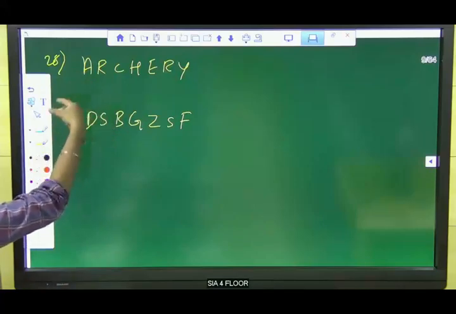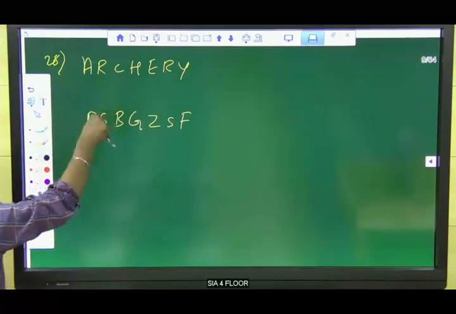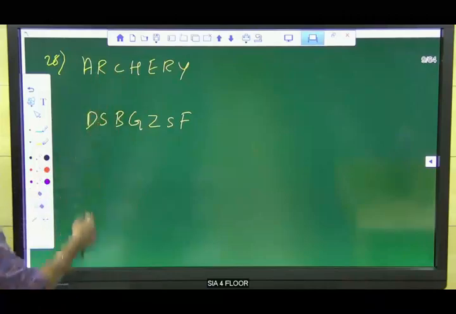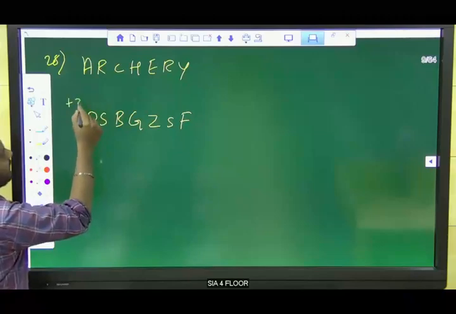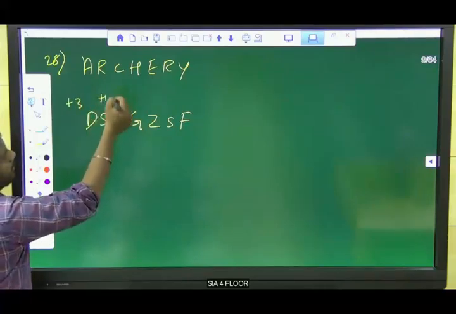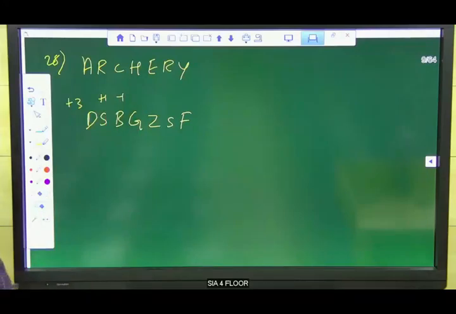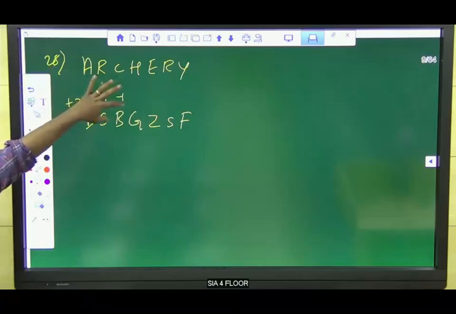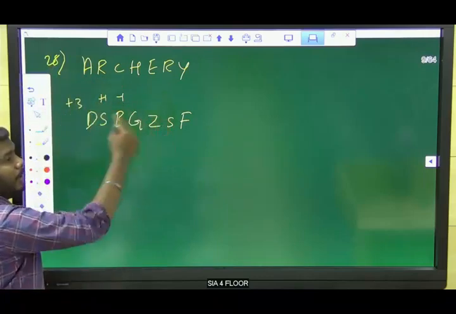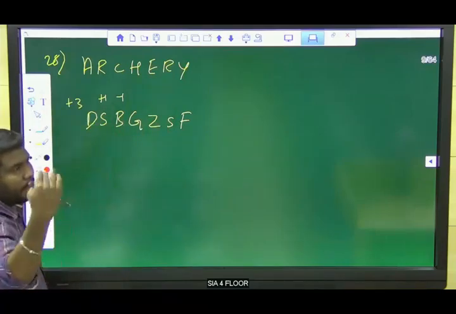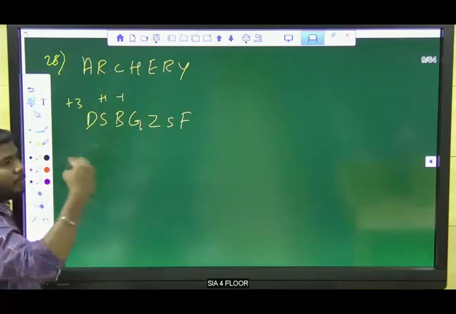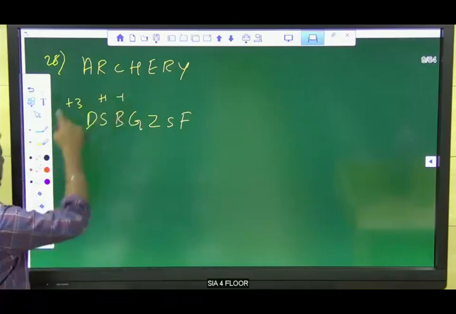A and D are somehow closer letters. Yes, C and B also closer letters. R, yes, right. Listen guys, A and D, C, B. For example, A plus 3, R, S plus 1, C, B minus 1. Plus 3, plus 1, minus 1, right? It is not in a sequential way. So always the coded logic should be plus 1, plus 2, plus 3, plus 4, plus 5, plus 6 like that, or else plus 1, plus 1, plus 1, or else minus 1, minus 1, minus 1, or plus 2, plus 2, plus 2 like that only. So this is not in a sequential way.